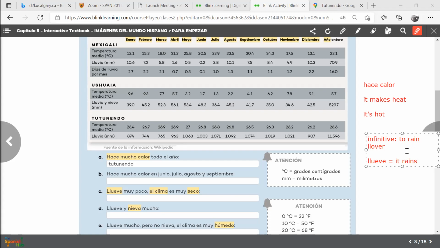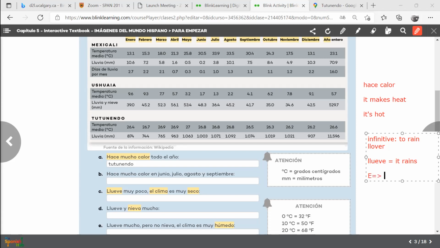Again, take a look here. This is a good thing to note. You see this O here, llover, is changing to UE. So some verbs in Spanish do that. We're going to learn later on that there are some verbs that change the root, the stem, from O to UE. We already talked about some verbs that change E to IE, right?